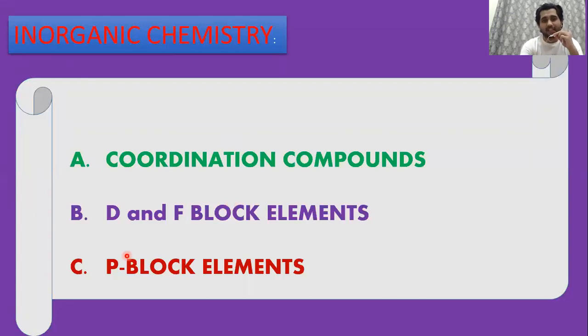From these three chapters, coordination gives you questions like 1 three-mark, or 2 two-mark, or 1 two-mark and 1 five-mark question. Coordination is a highly weighted chapter. Then D and F block and then P block. So if you're going for inorganic, make sure you revise these 3 chapters thoroughly.